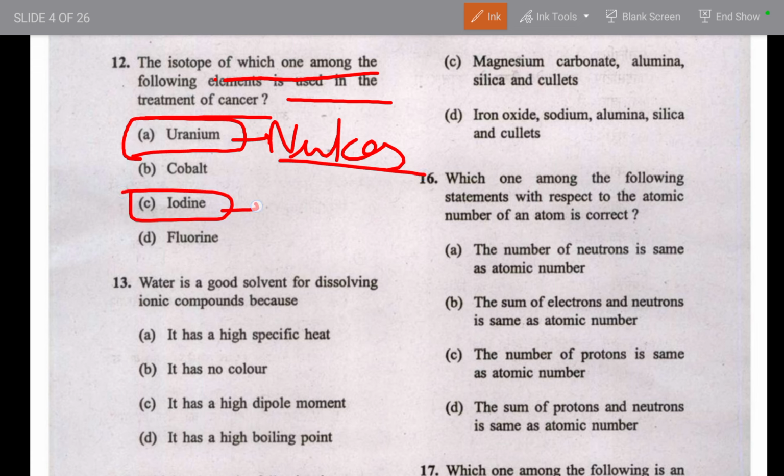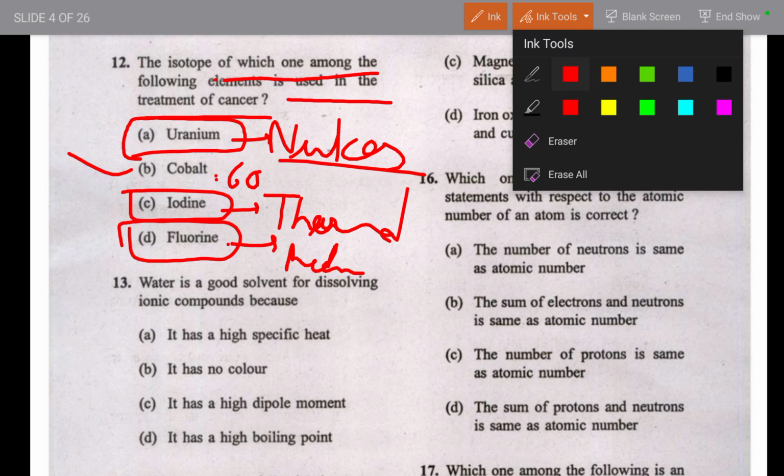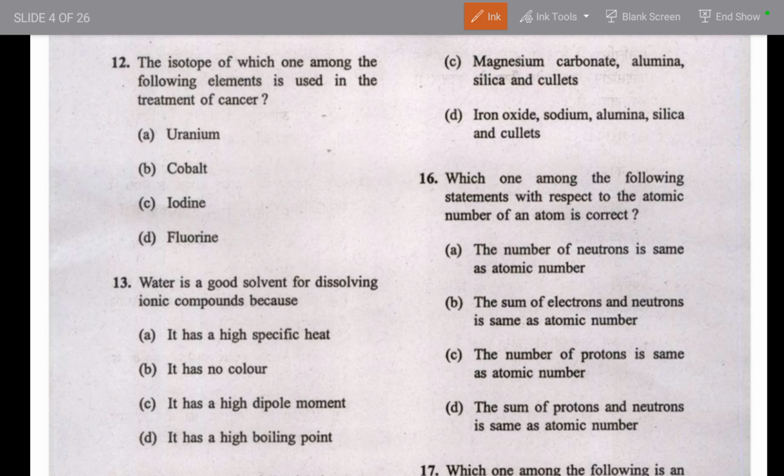You may find this in class 8th or 9th, the iodine that is used for the thyroid. Fluorine isotopes are used in the medical field and also in industries. So fluorine is not it. So option B, that is cobalt-60, is used in the treatment of cancer. So option B will be correct.